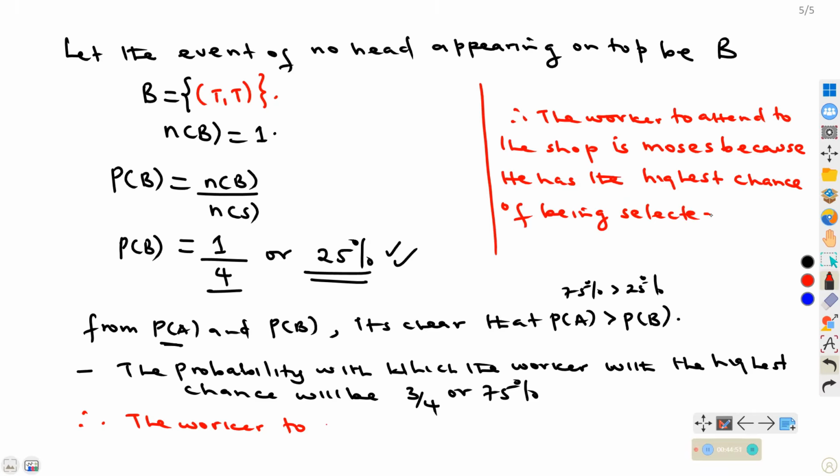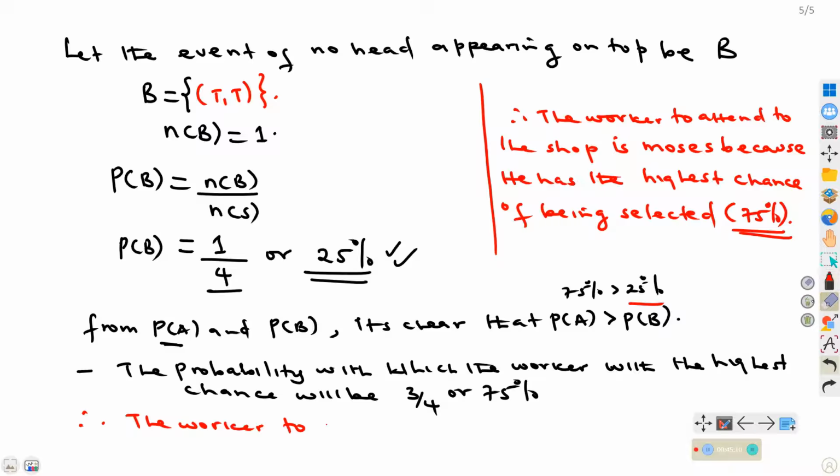He has the highest chance of being selected, and we have seen that is about 75%, which is more than the 25% of the other, that is Sarah. So basically, that is what was required.